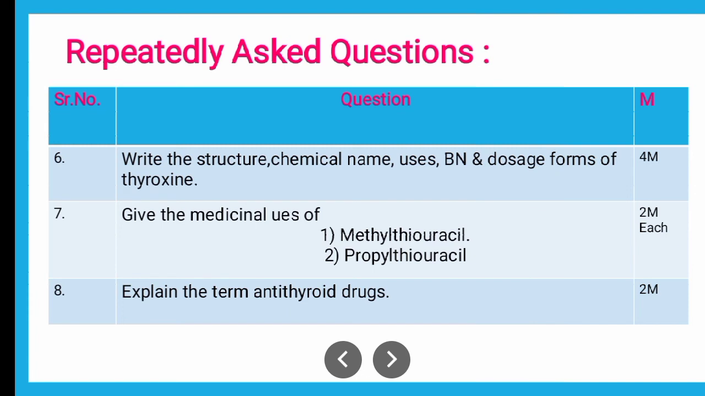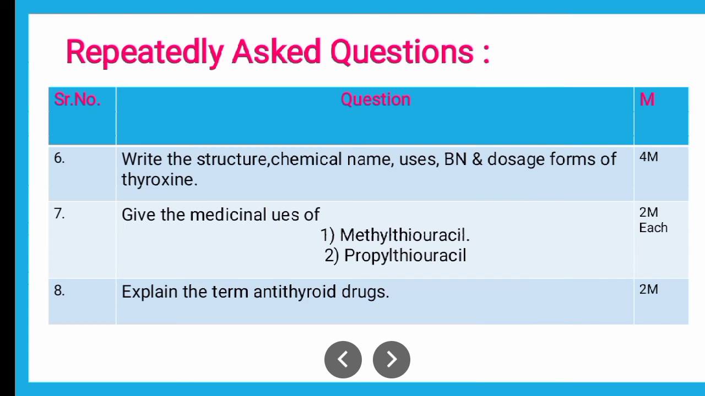So enlargement of thyroid gland or bulging of eyes. Okay, so these are some of the signs of Graves disease. Then for methyl thiouracil and propyl thiouracil, they might ask you the separate uses. Next question is, explain the term antithyroid drug. Here you are supposed to explain the term, not only the definition and examples. Along with the definition and example, you are supposed to quote some of the common examples too.